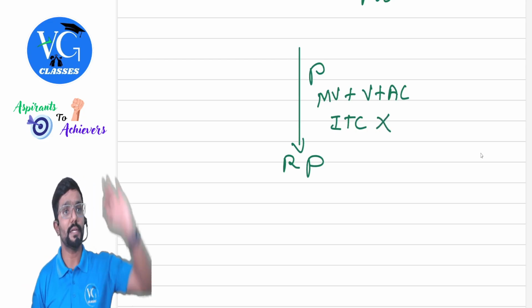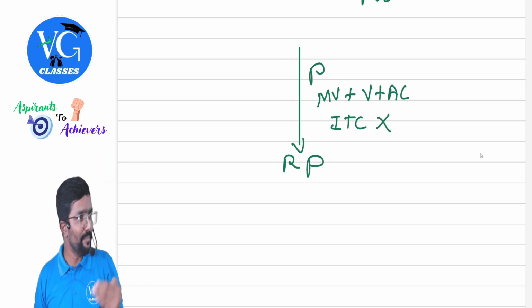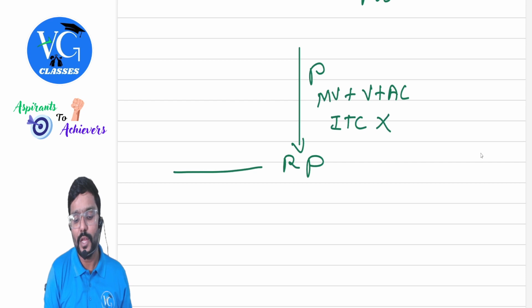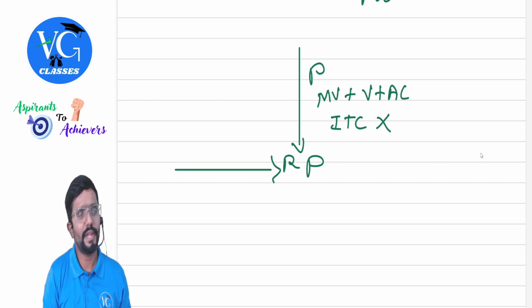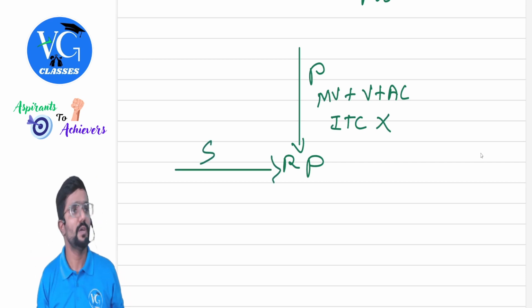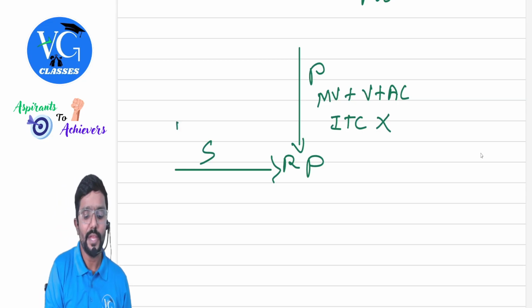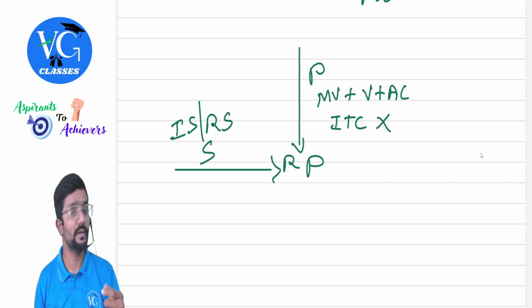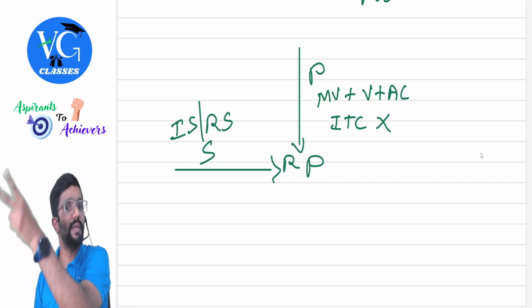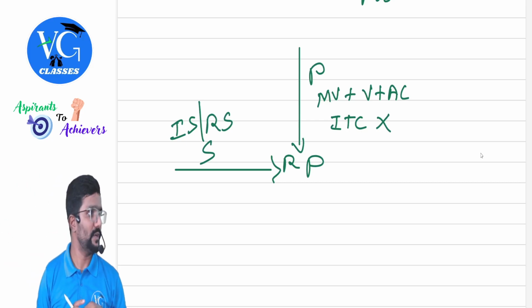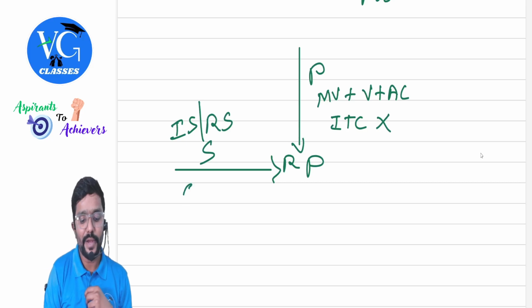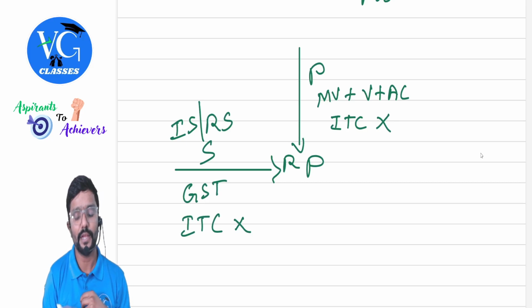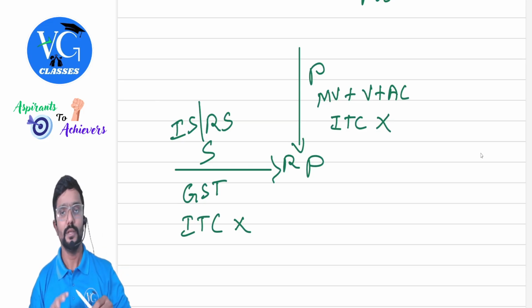ITC is blocked. Now listen. The same person is also taking some other services. Which are services, sir? Maybe insurance services or repair services he is taking, for a motor vehicle or vessel or the aircraft. On this, if he has paid any GST, is ITC available, people? No. They're telling ITC is not available.